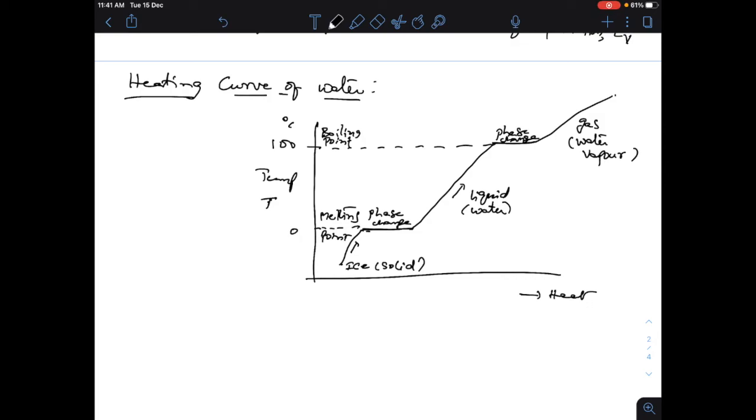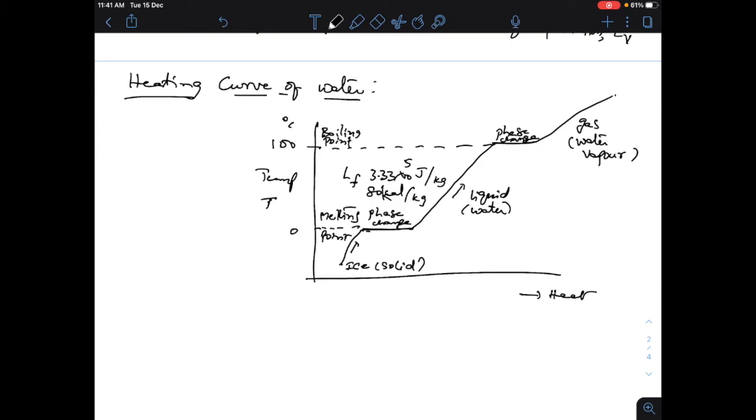And here it is LF, latent heat of fusion, which is 3.33 into 10 to the power 5 joules per kg, or 80 kilocalories per kg.